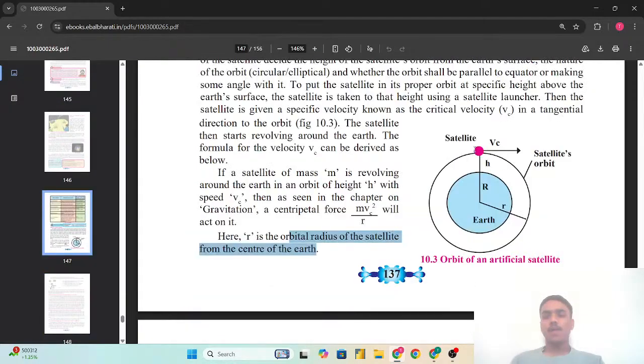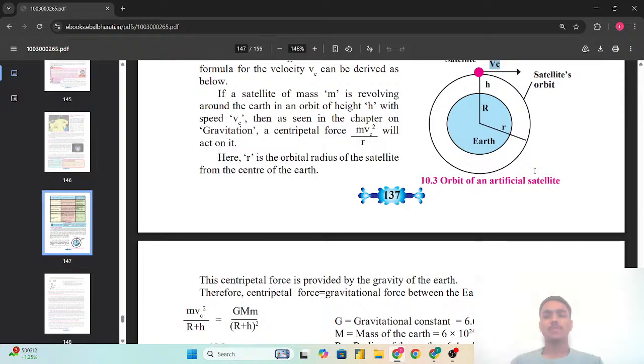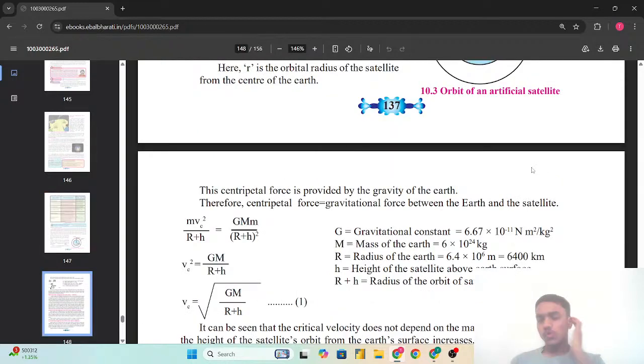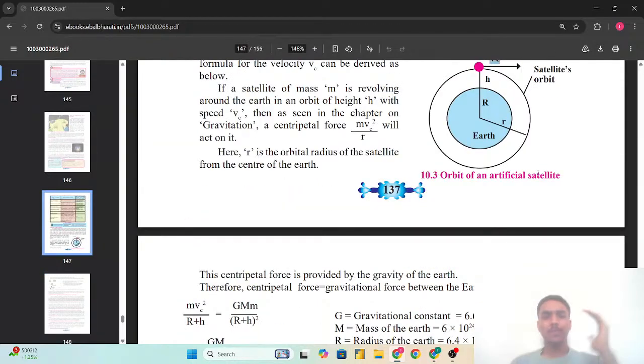Here you can see this is vc, the critical velocity, at height h from the surface of the Earth in the satellite orbit. So at a particular height, a tangential velocity is given, due to which it starts revolving around the Earth in that particular orbit.